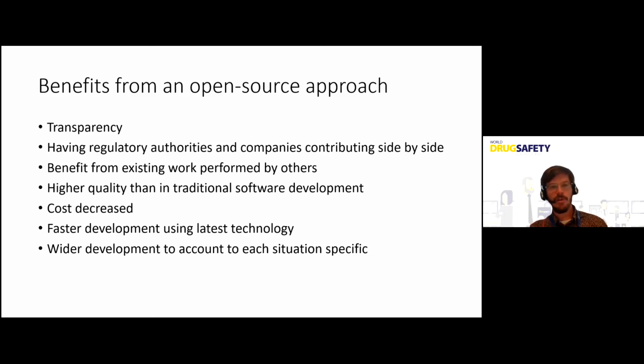And you also have faster development using the latest technology. Indeed, you are not stuck with the roadmap of your software. If there is new technology like Data-Driven Documents, D3, allowing you to use really very nice visualization, you can suddenly use it. You are not tied, so you can use the latest technology available. And it's faster because all this development happens in parallel. For example, UCB is interested in developing it, and in parallel, some other company might develop something, and it's not sequential. It's really parallel development, so it's faster.